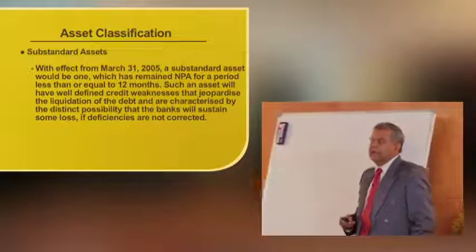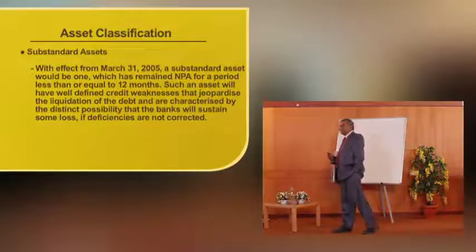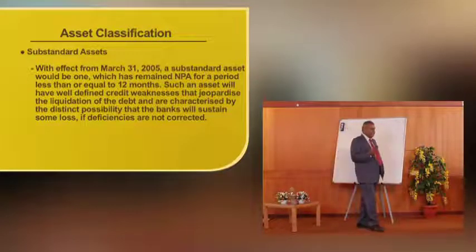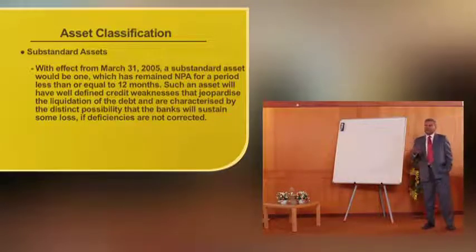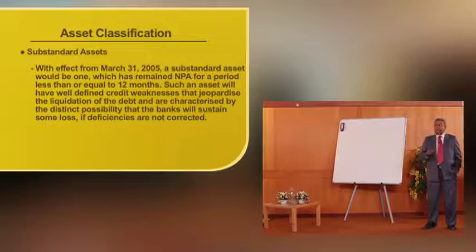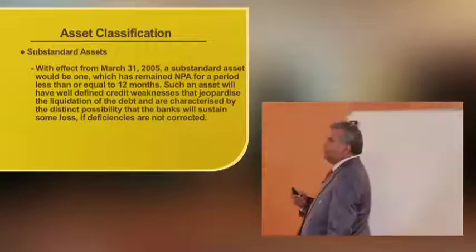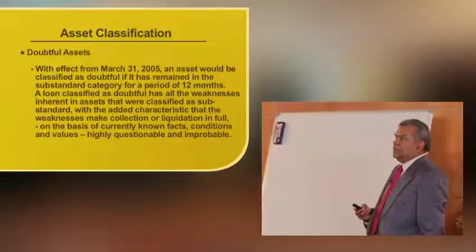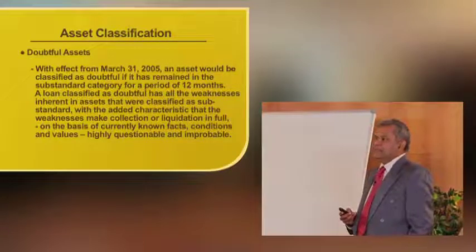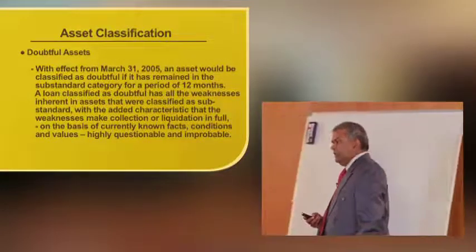Let us think that an account has become NPA and from the period it slipped to substandard, the bank waits for 1 year, and nothing happens. So the maximum period a NPA can continue in the substandard category is 12 months. And if nothing happens from the borrower or from the securities, this account moves to doubtful assets. With effect from March 31, 2005, an asset would be classified as doubtful if it has remained in the substandard category for a period of 12 months.